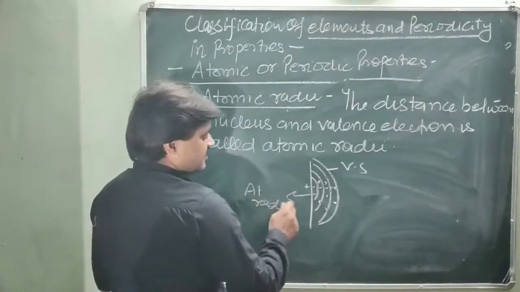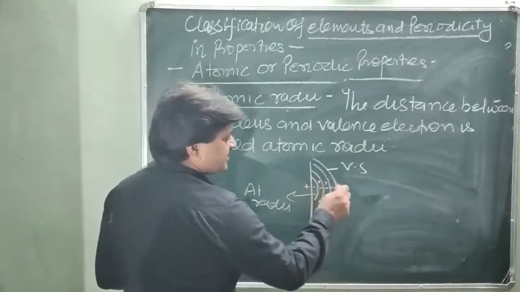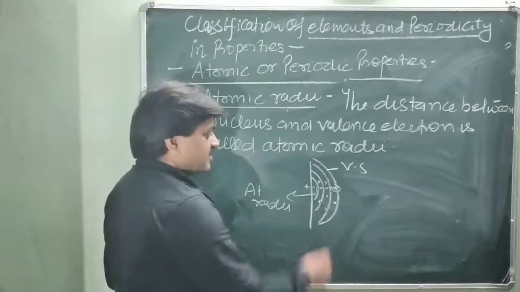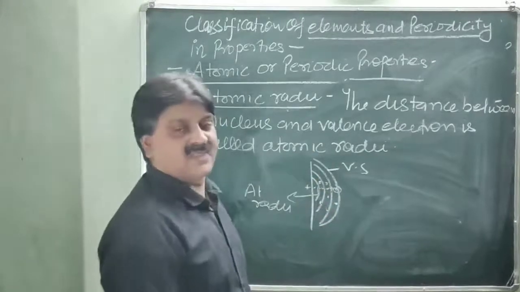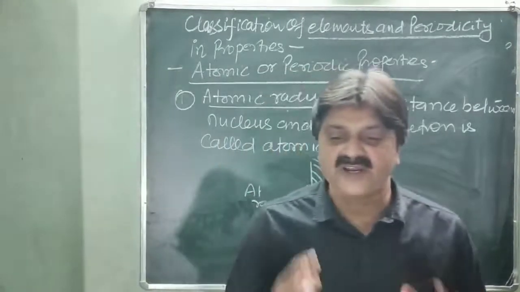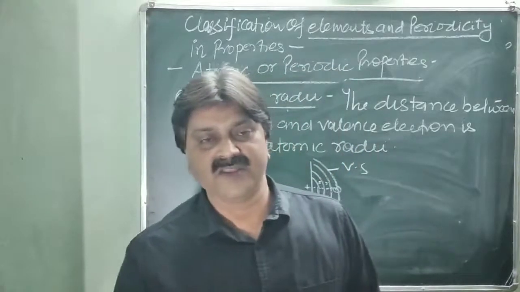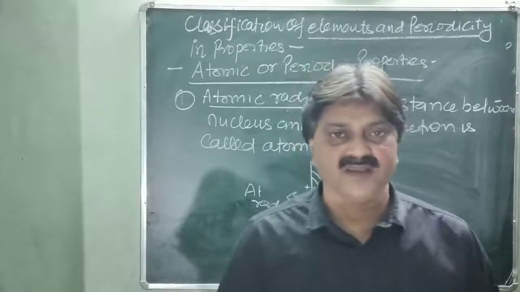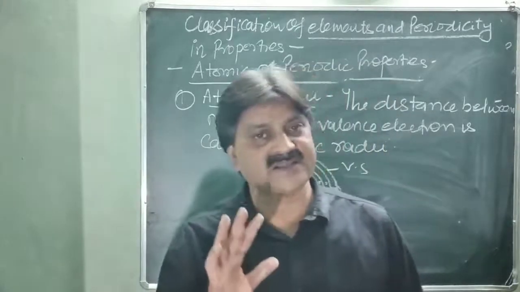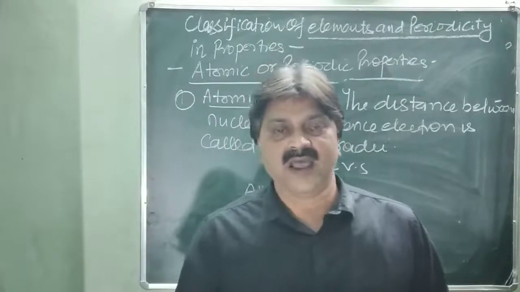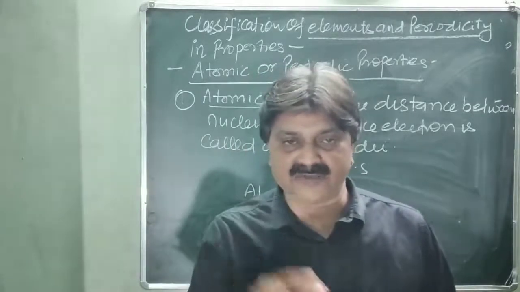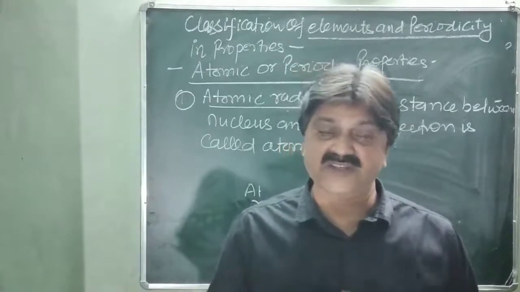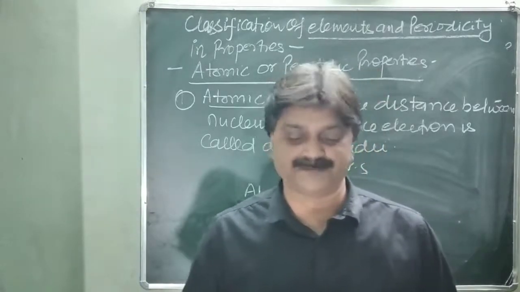In this unit, for metals and non-metals, we will discuss three types of radii: the covalent radii, the van der Waals radii, and the metallic radii, and their variations in the group and the period.